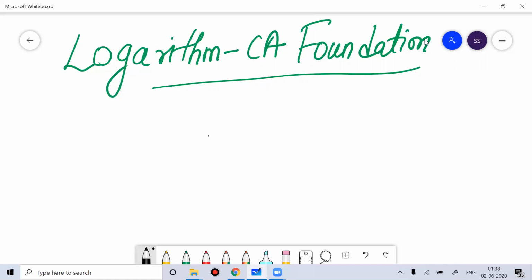It is the way we deal with numbers, the way of working on calculation. So when we talk about logarithm, why does logarithm come into the picture? Imagine if I ask you,